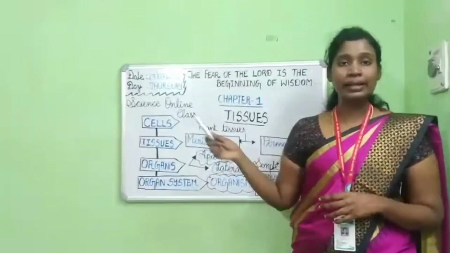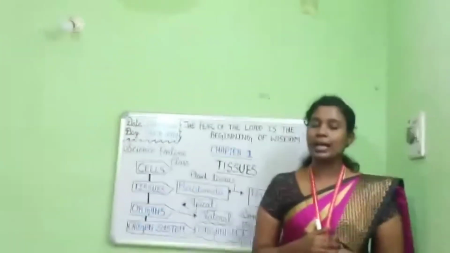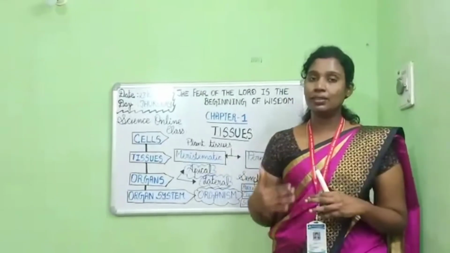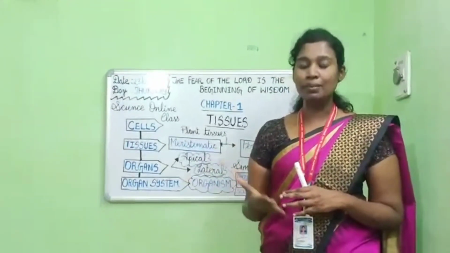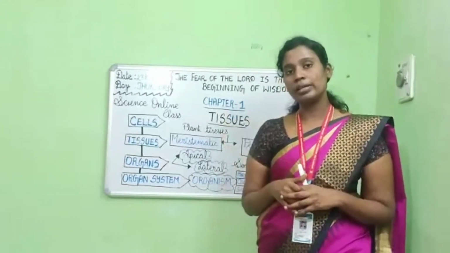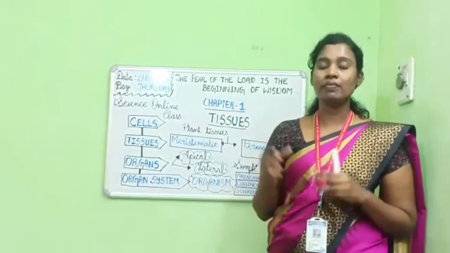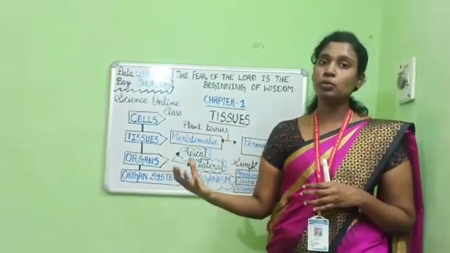Yes, children, you're right, they are organs. We have quite a number of organs in our body. Can you name a few organs? We have liver, stomach, lungs, pancreas, gallbladder. We have a number of organs, heart, brain, in our body. And each organ has some specific job to do.